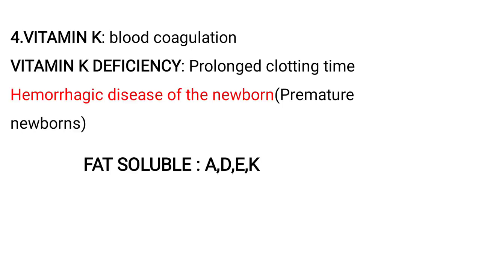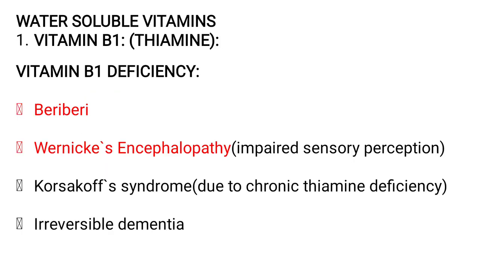Coming to vitamin K, it is important for blood coagulation. If there is deficiency of vitamin K, then there is prolonged clotting time, and it can cause hemorrhagic disease of the newborn, that means bleeding disorder, mostly in the premature babies we can see. So these all are about fat soluble vitamins, that is A, D, E and K. Coming to water soluble vitamins, first one is vitamin B1.